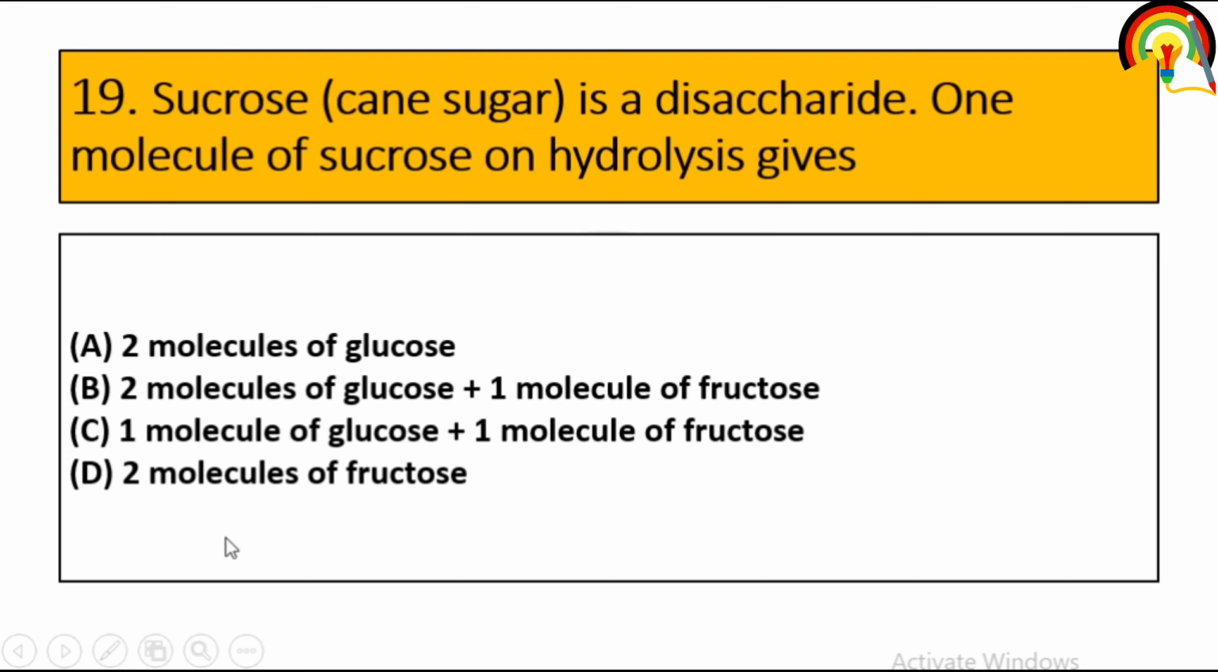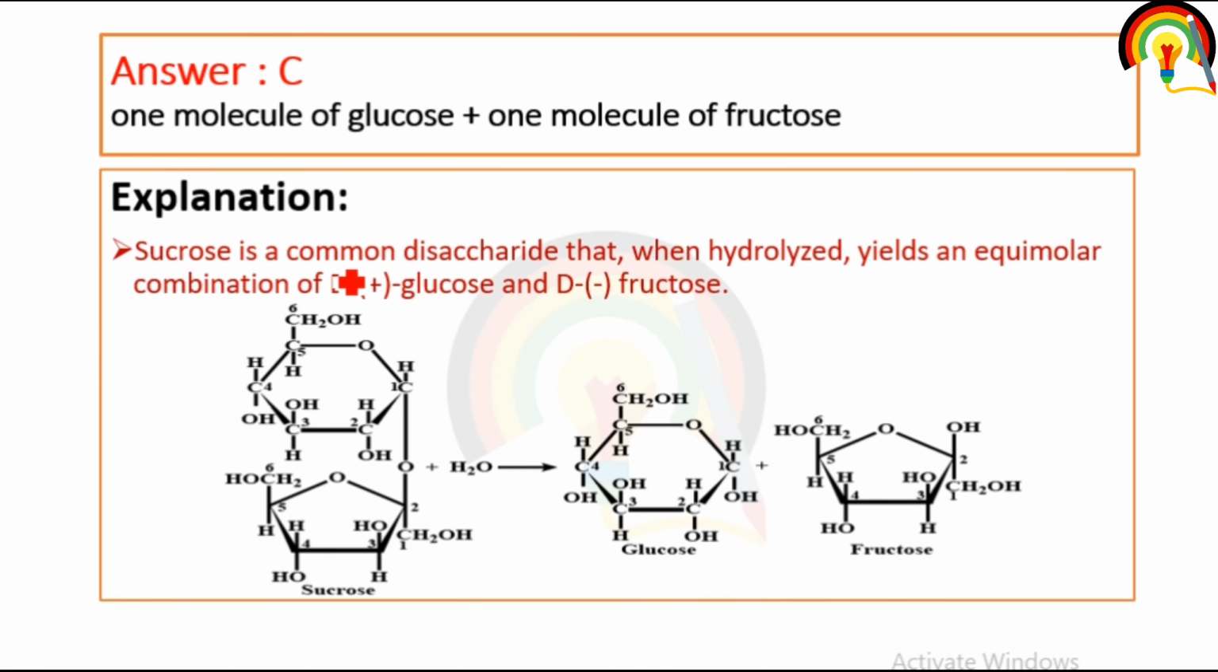Next one is sucrose, that is cane sugar, is a disaccharide. Disaccharide means it consists of two monosaccharide moieties. One molecule of sucrose on hydrolysis gives one molecule of glucose plus one molecule of fructose. So sucrose is a common disaccharide that when hydrolyzed yields D-glucose and D-fructose. So this is the structure of sucrose. On hydrolysis, it gives glucose and fructose.